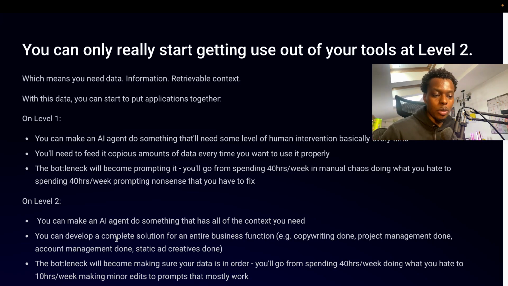And the bottleneck at that point would just be making sure that your data's in order. And it'll be going from spending 40 hours a week doing what you hate to 10 hours a week making very, very minor edits to prompts that almost completely work all the time. And level 3, we don't need to go there. We don't need to think about it.